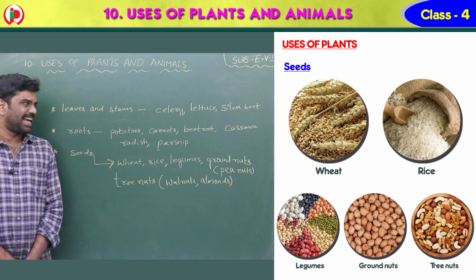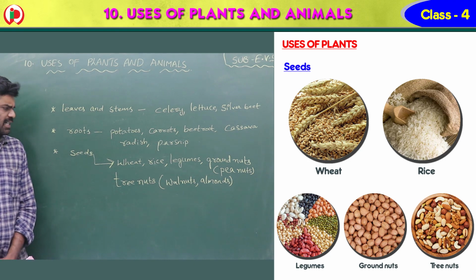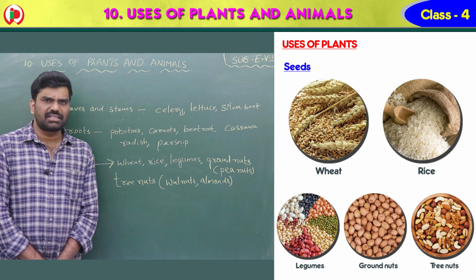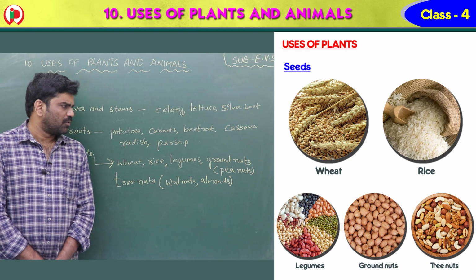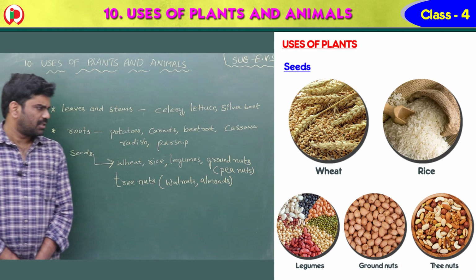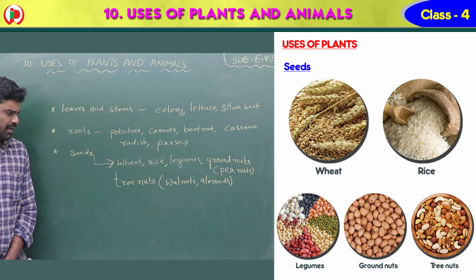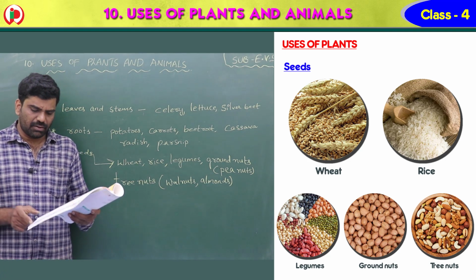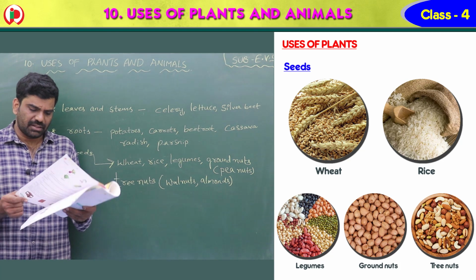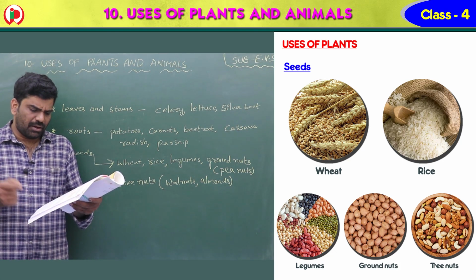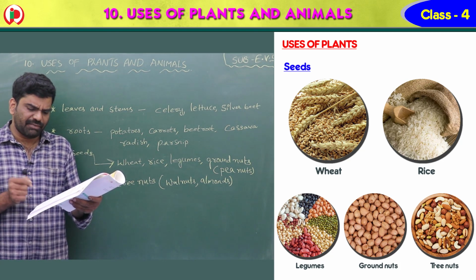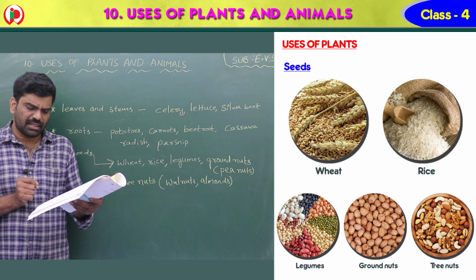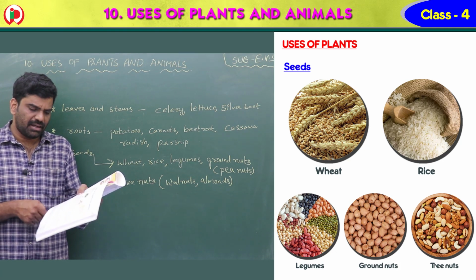Potatoes, carrot, beetroot, cassava, radish, parsnip. Seeds: wheat, rice, which we eat daily, legumes, groundnut, that is peanuts, children, and tree nuts, that is walnuts and almonds.